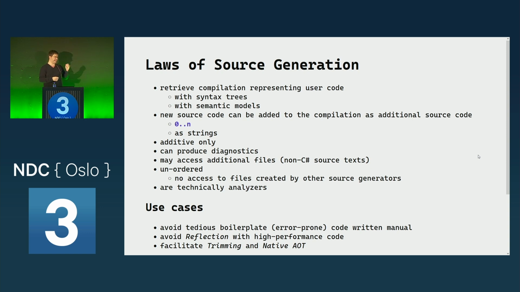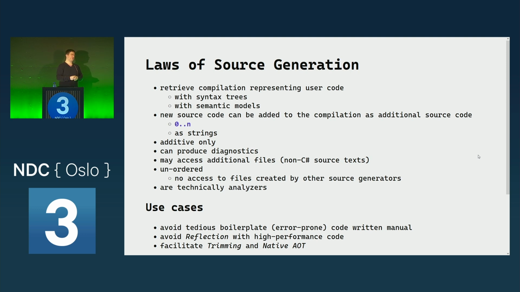Source generators are additive only. They can only add new source. This is no aspect-oriented programming model where we can actually replace or delete code during compilation. This is currently not possible. There is potentially something in a smaller scope coming up with .NET 8 in preview, something like interceptors, where we can have a bit of an influence on the flow, but it will never be real replacement.